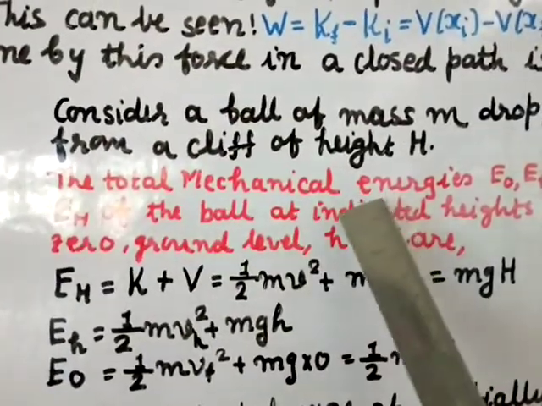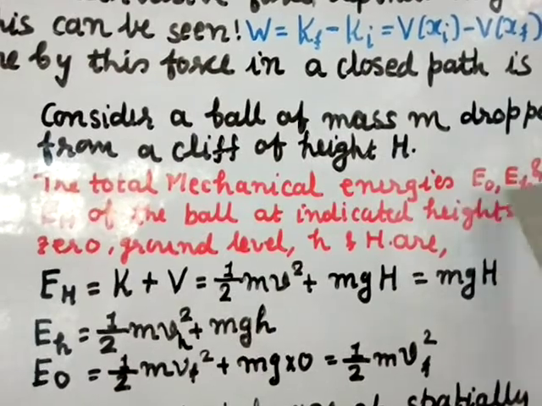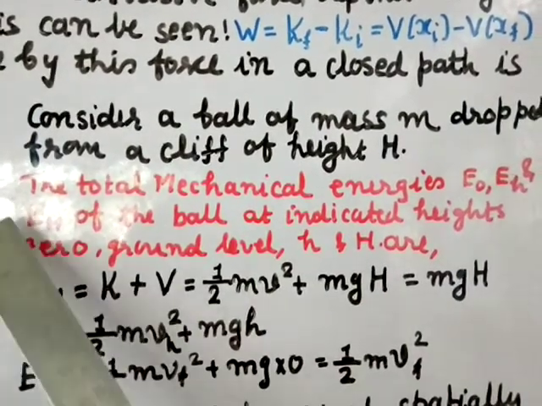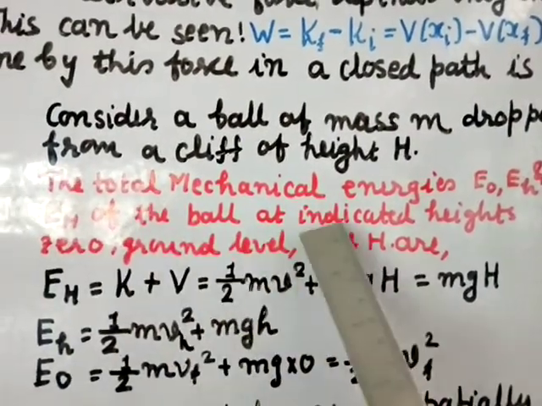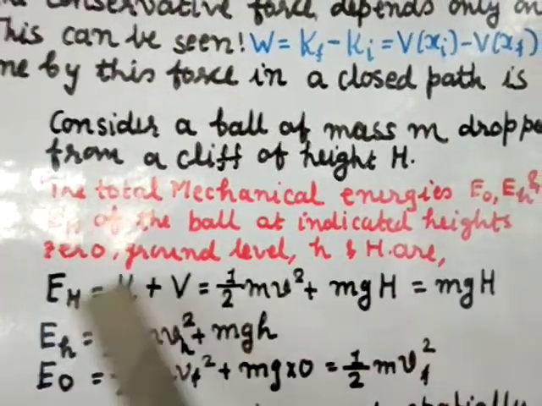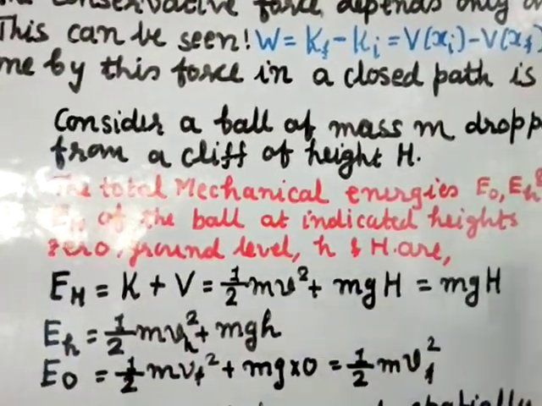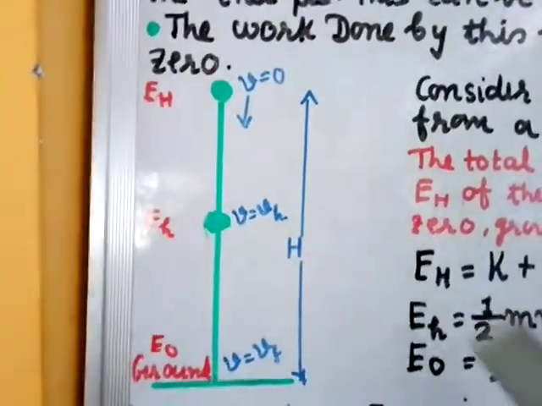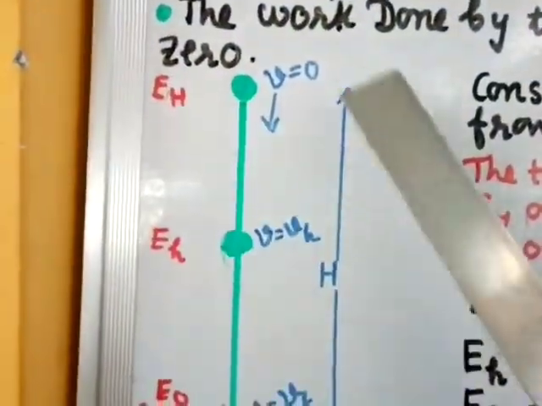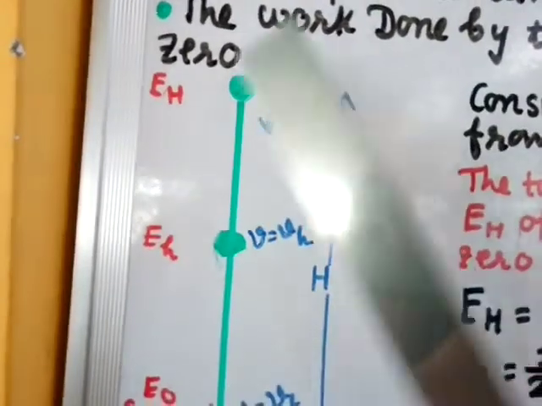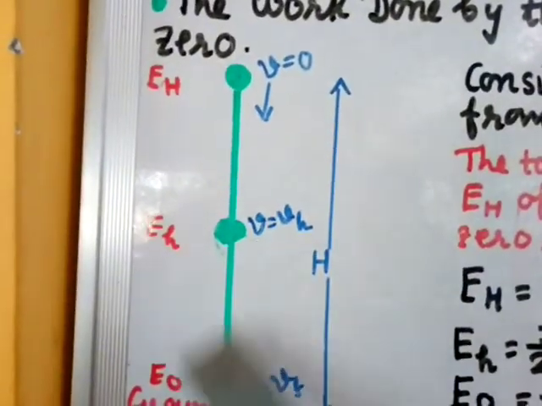The total mechanical energies E0, E small h and E capital H of the ball at the indicated heights 0, that is ground level, small h and capital H are as follows. One point is at height capital H, one is at some intermediate height small h, and one is at ground level, 0.